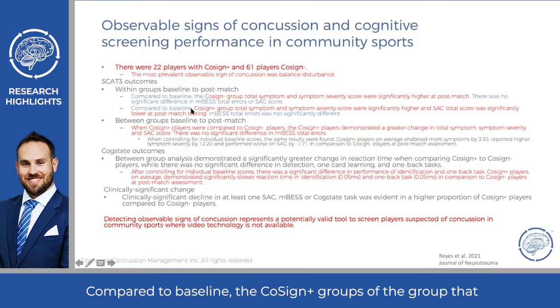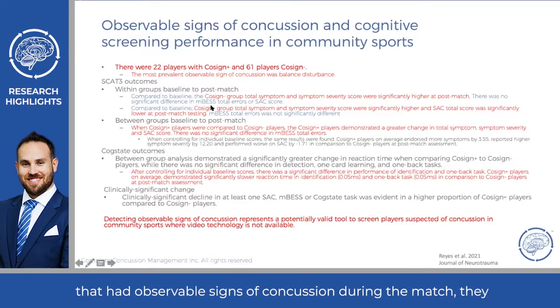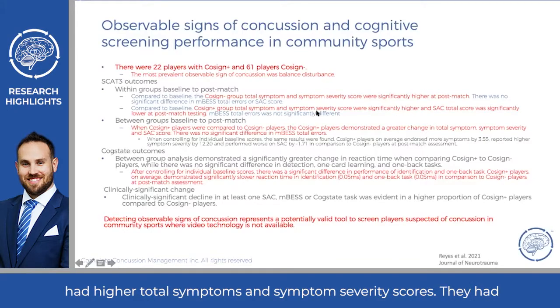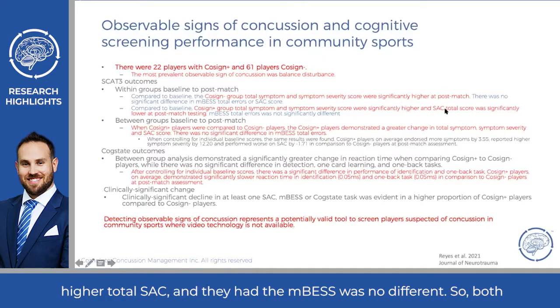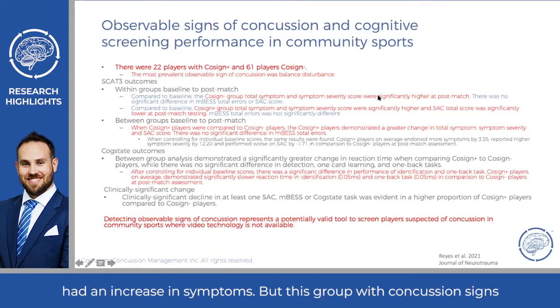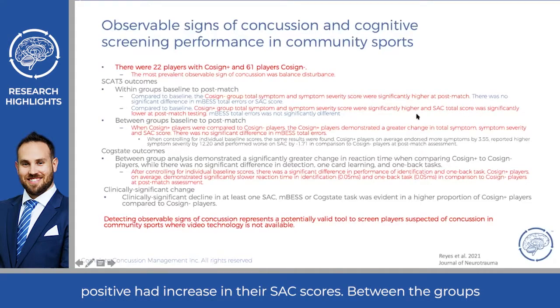Compared to baseline, the concussion sign positive group, so the group that had observable signs of concussion during the match, had higher total symptoms and symptom severity scores. They had higher total SAC, and the BESS was no different. So both groups had an increase in symptoms, but the concussion sign positive group had an increase in their SAC scores.